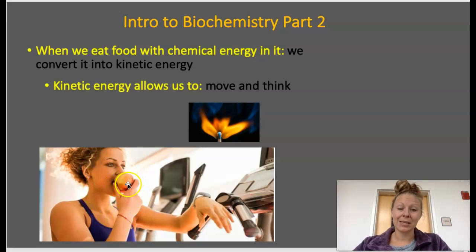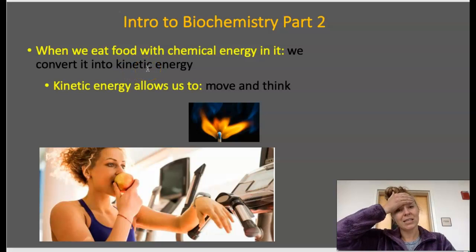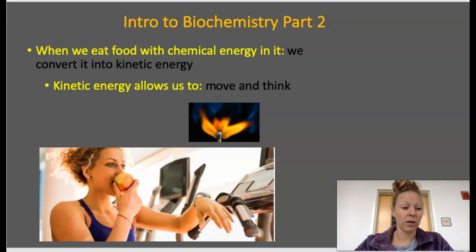So she's going to eat this apple, break it down. She's going to digest it. And digestion is just simply breaking bonds, breaking big things into smaller things. And so that kinetic energy allows us to move, it allows us to think. We convert chemical energy into movement energy, but we also convert it into heat too. So that's an important concept.